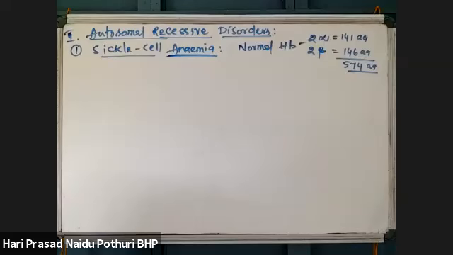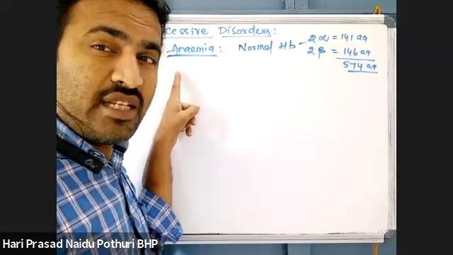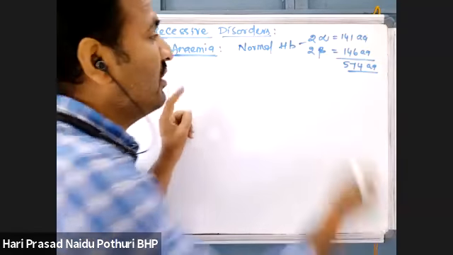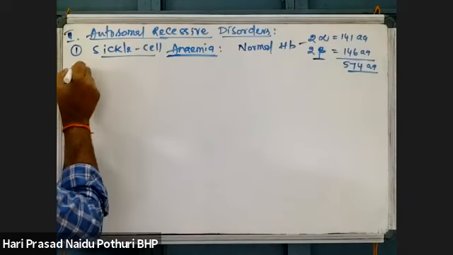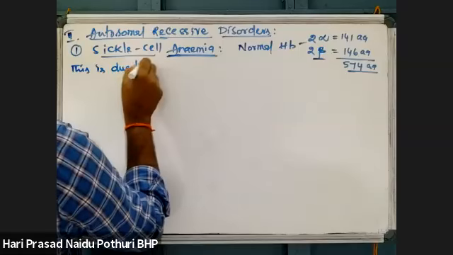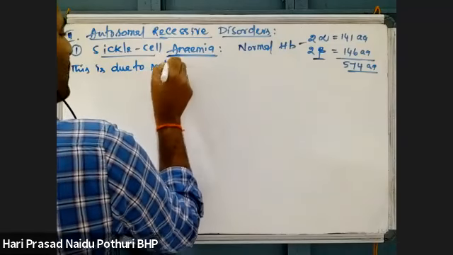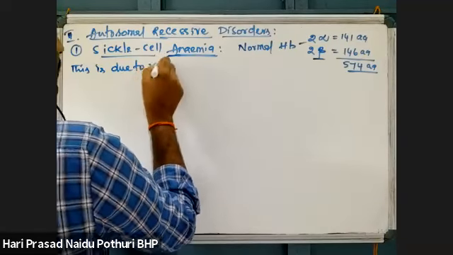But sickle cell anemia is a hereditary disease, which is developed due to mutation in the beta cistron or beta gene. This is due to mutation. Which type of mutation? Recessive mutation.